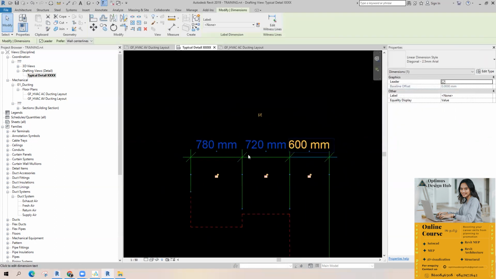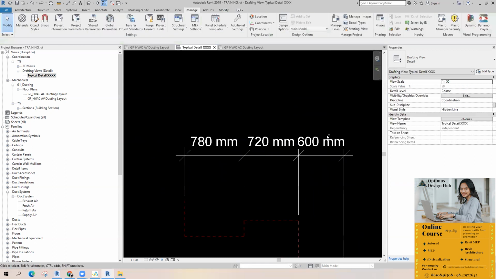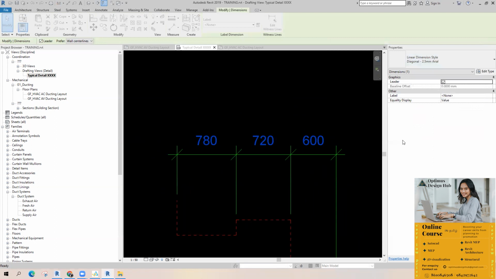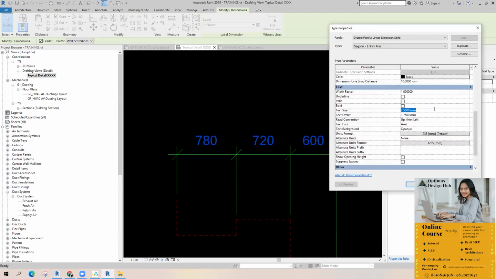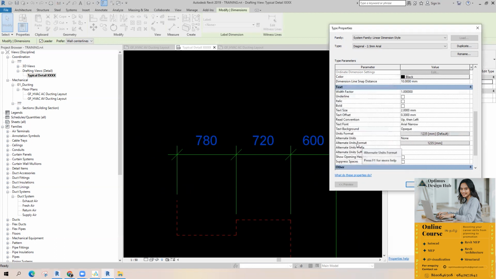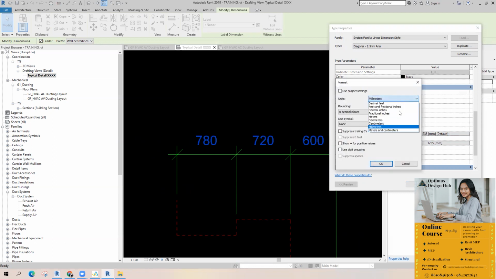If you need this, just try it. I'm just telling the tools. If you want to use it, just use it. I'm changing the text size to 0.3 mm, Arial narrow. I'm not going to change any unit format. And also if you want to provide some alternate units, you can show this one, like if you want to show in fractional inches.